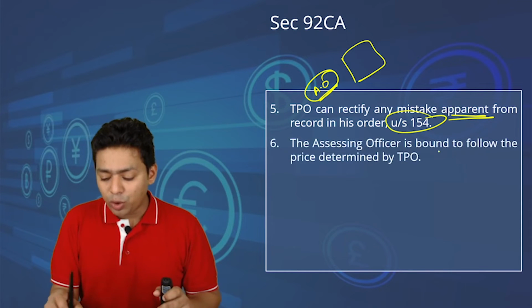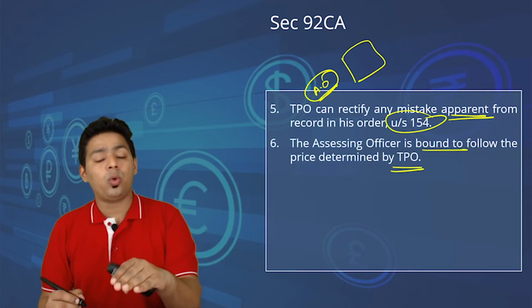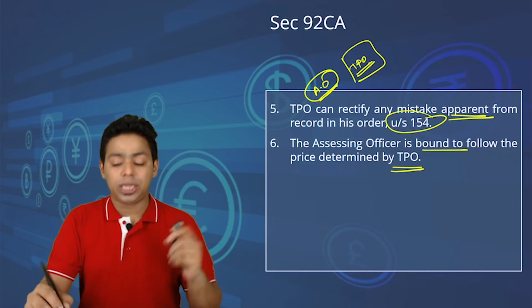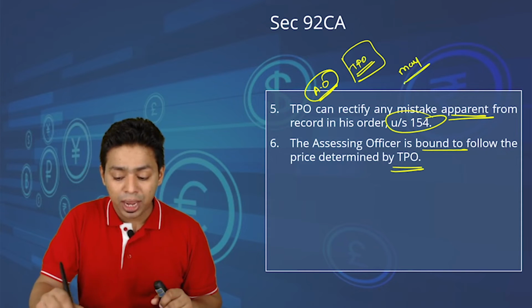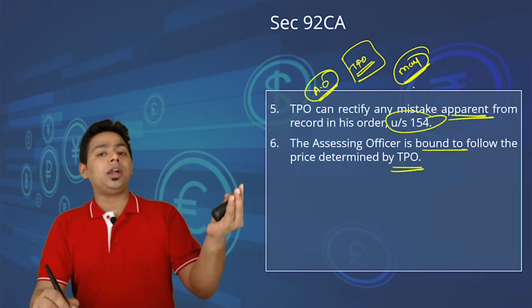Okay. The AO is bound to follow the order given by the TPO. The AO is usually a lower rank officer. Obviously, he has to follow the order of the TPO. He cannot say so, because the section has the wording "may". The section says the AO may refer the matter to the TPO.